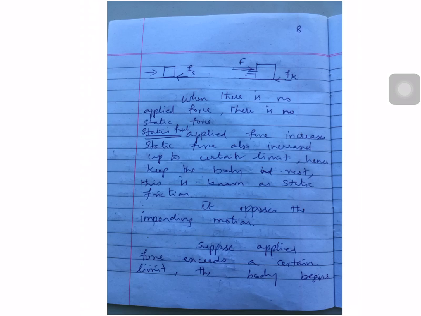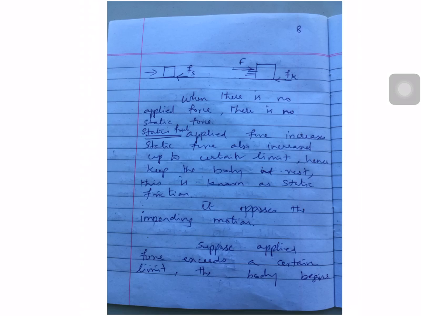And next, based on that, we can go for the case when there is no applied force. So there is no static friction. In the case of static friction, what is that? As the applied force increases, the static friction also increases up to a certain limit, hence keeping the body at rest. This is known as static friction. It opposes the impending motion. Impending is nothing but up to that point the particle will not move.